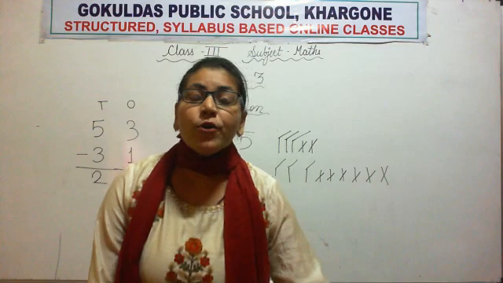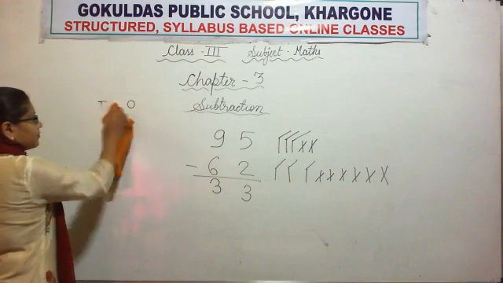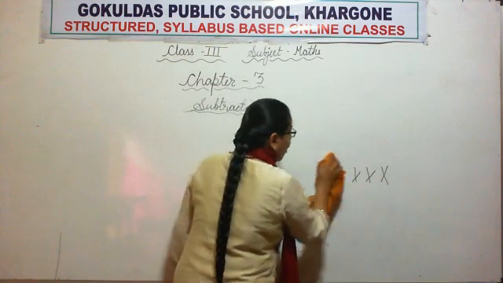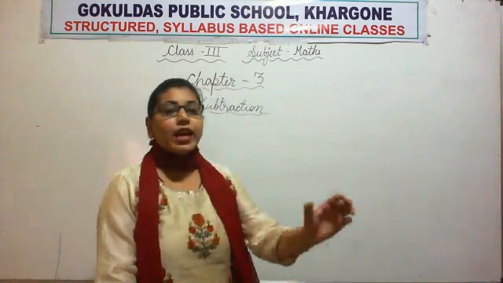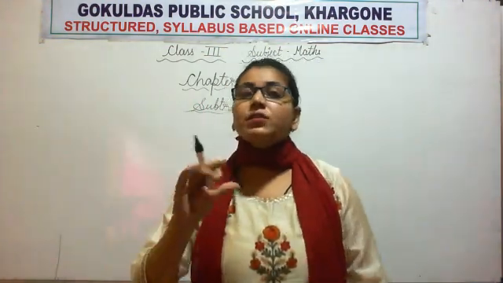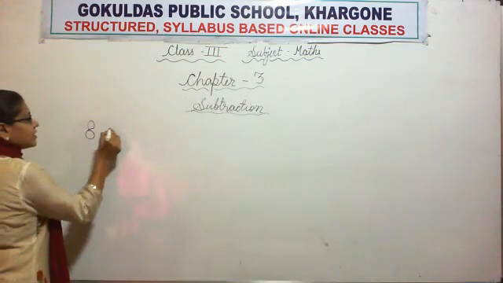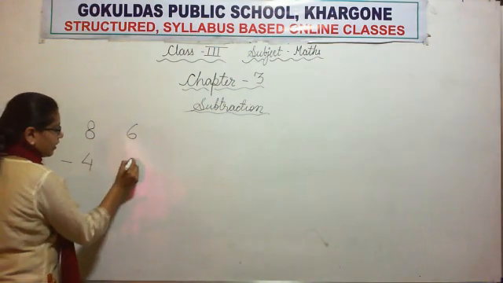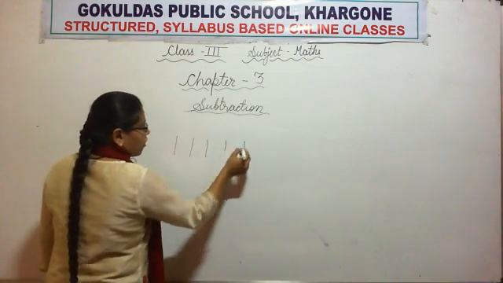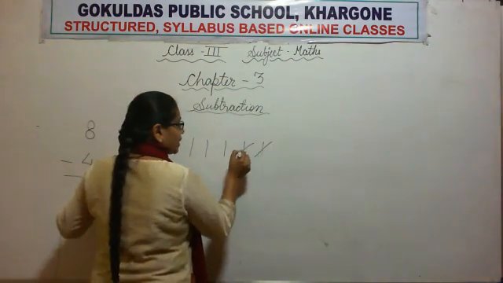Okay. Now I hope you are getting how to do subtraction. We will draw the number of sticks equal to the bigger number and we will cancel out the number of sticks same as the smaller number. Okay. Now the next one is 86 minus 43. Number 6 is there, so we will draw 6 sticks. Now number 3 is there, so we will cancel out 3 sticks.